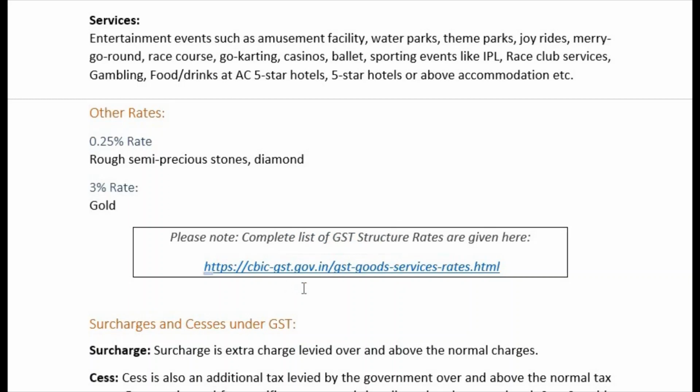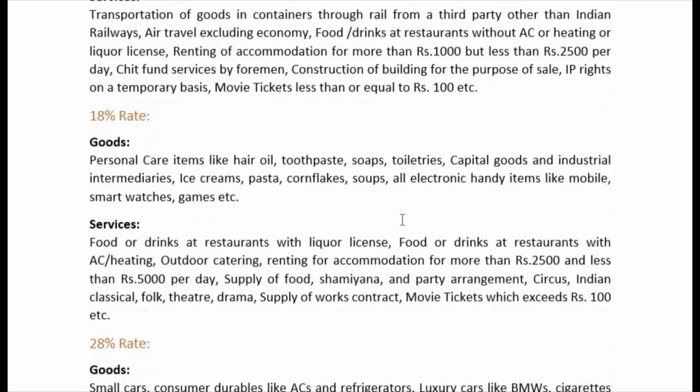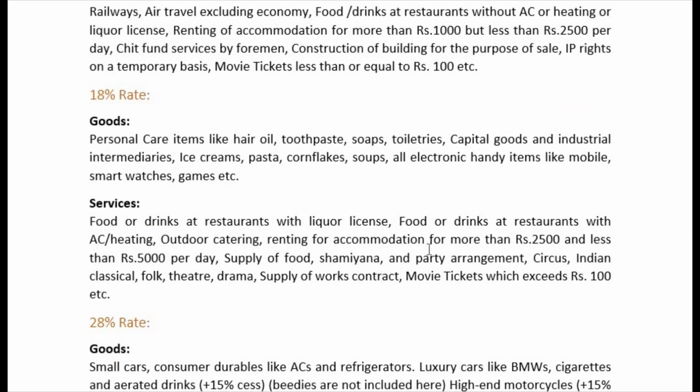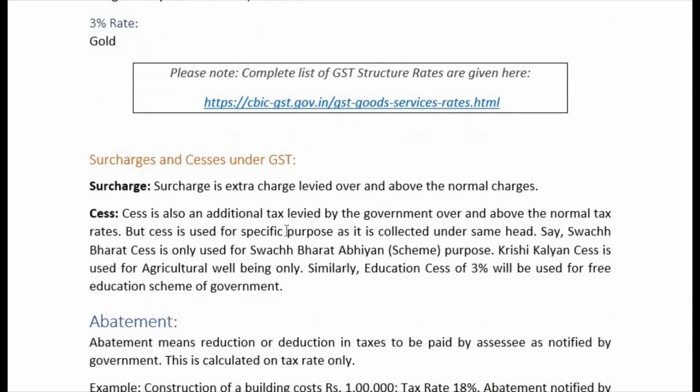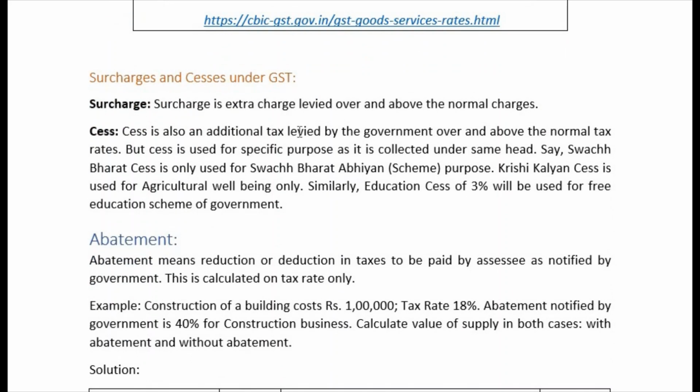CBIC, gst.gov.in/gst goods services rates.html. So if you go to this website, you will definitely get all the goods and services at different tax rates. There is a nice table, you'll find it, right? So surcharges and cesses are also there in GST. Surcharge is an extra charge, as you know, over and above the normal charges.